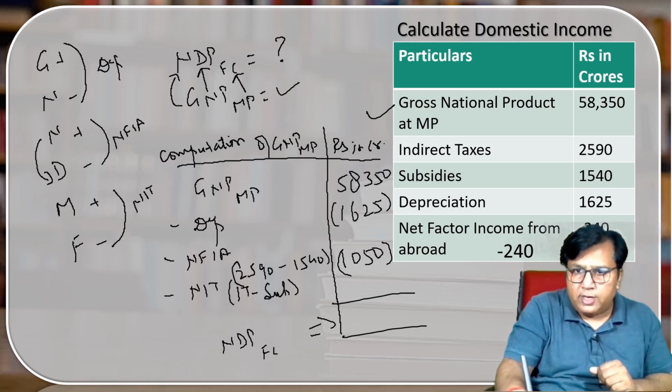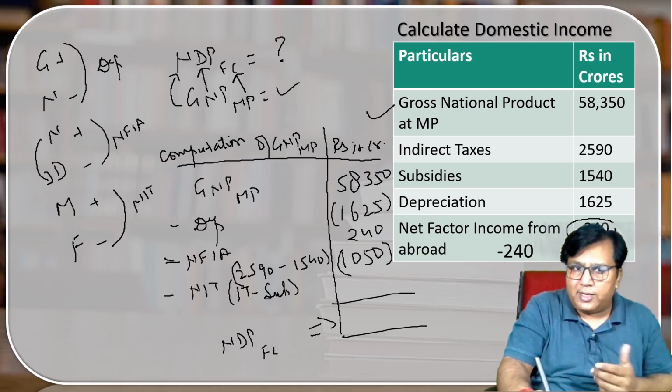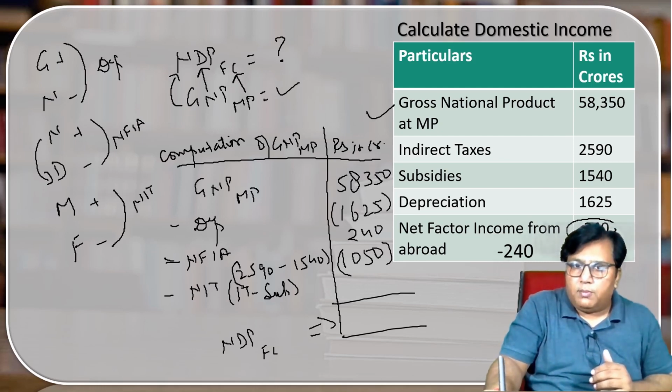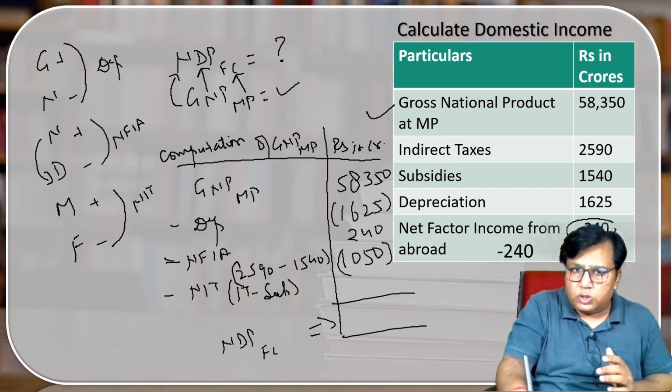What we have to do? We have to deduct. We know minus plus minus minus plus. So here we have to add 240. Why we have to add 240? Because here net factor income from abroad is in negative. And we have to deduct NFIA. And we know that BODMAS concept, that is minus minus plus. So why we are writing down 240 in positive? Because here NFIA is given in negative, and we have to deduct it. We know that minus minus plus, so I have to make it positive.